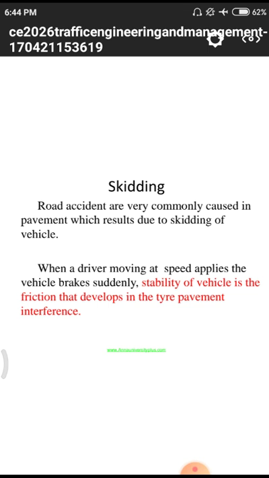So the vehicle will develop some friction between this interface, meaning the road having some connection with the tire. That is the total phenomenon about skidding. Skidding mainly occurs due to the sudden application of a brake on a road surface. We need to apply a brake with a proper interval of time by observing the stopping sight distances and other conditions.